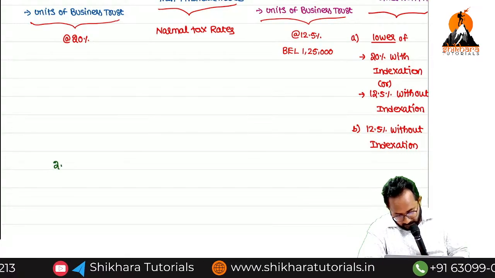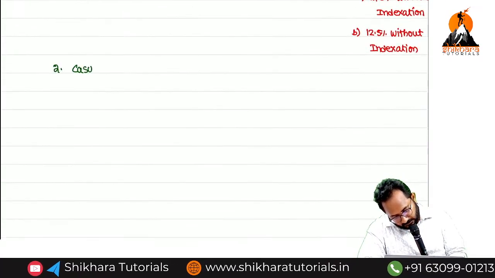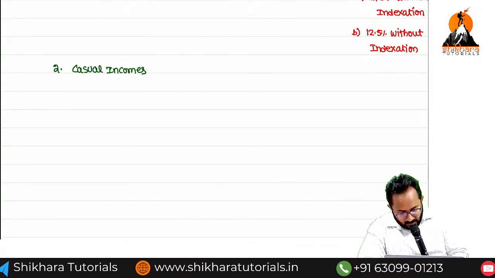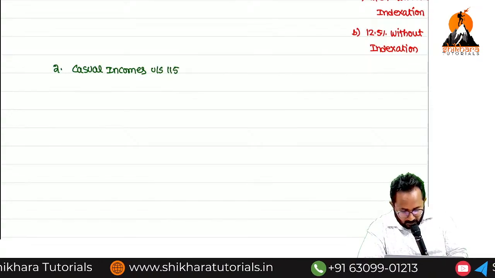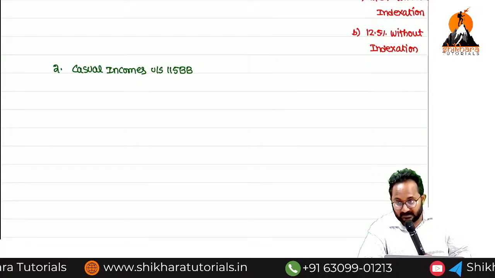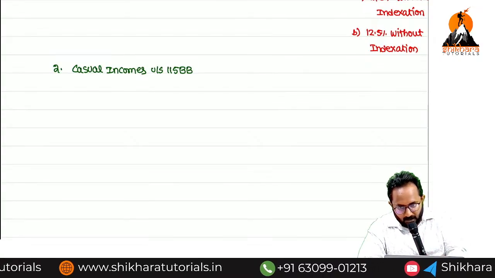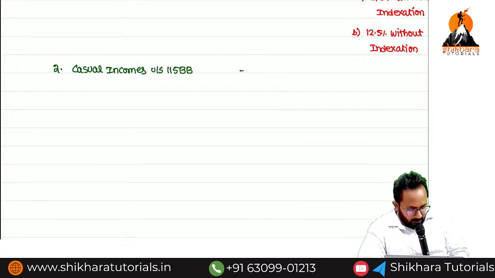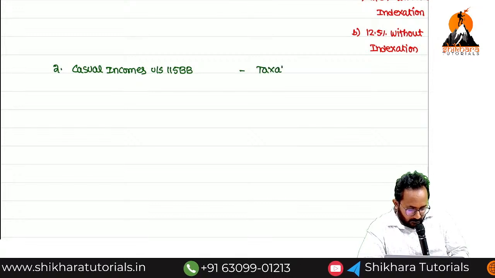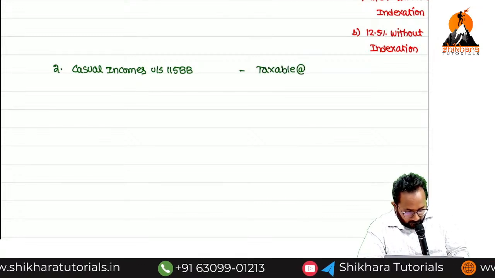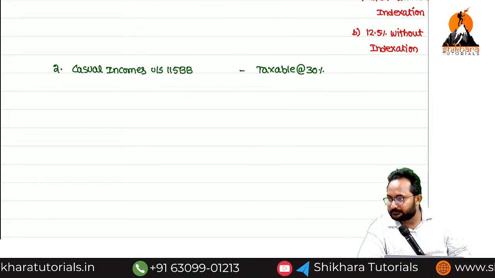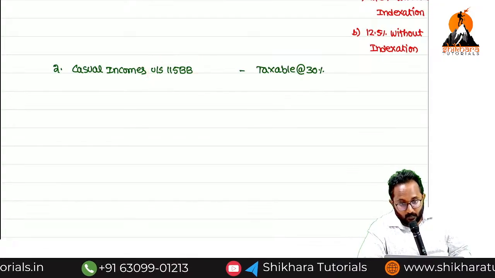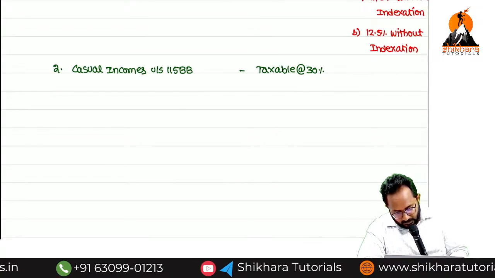Now, second point. Casual incomes. Under section 115BB. Please remember section numbers also. Any idea? Taxable at the rate of 30% flat. So the tax rate given for that casual income is in which section? 115BB.